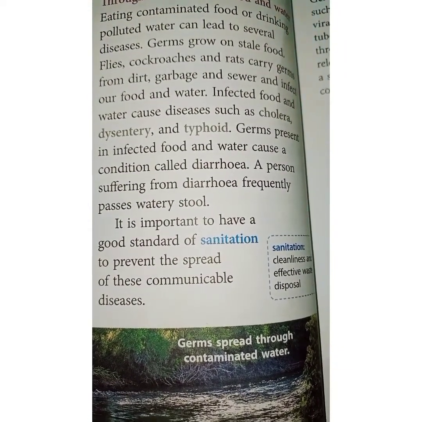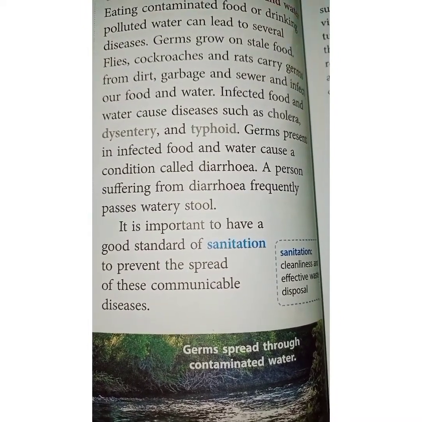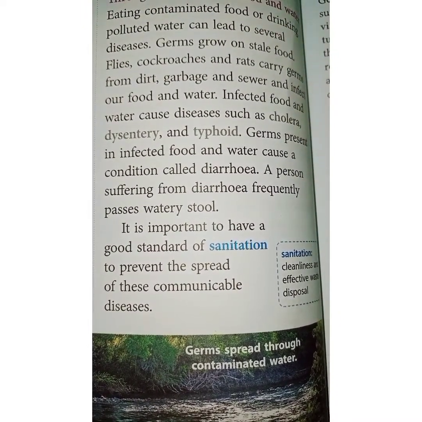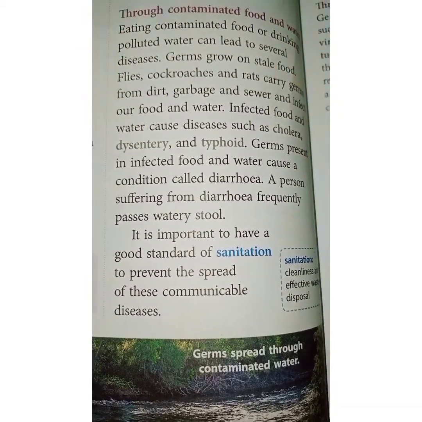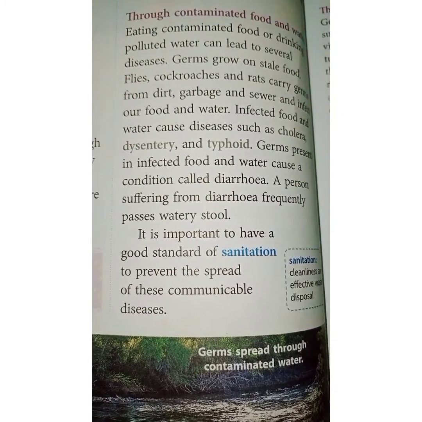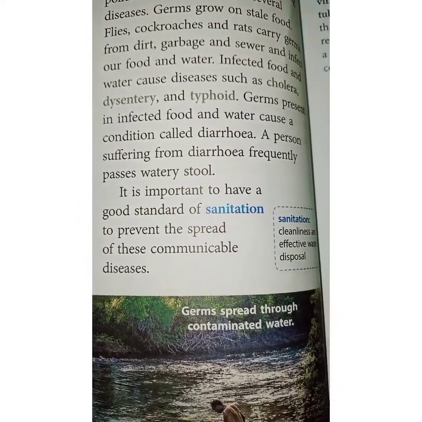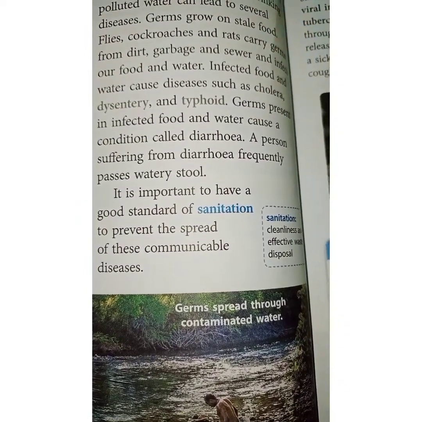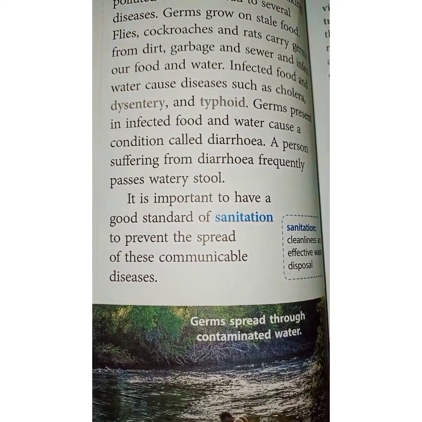As you know, we are protecting ourselves from this situation of COVID-19. We are sanitizing, we are not coming in direct contact with anybody, and we are trying to be in a good environment, not allowing anyone to come closer to us, because this is also a communicable disease. It is a harmful microbe.